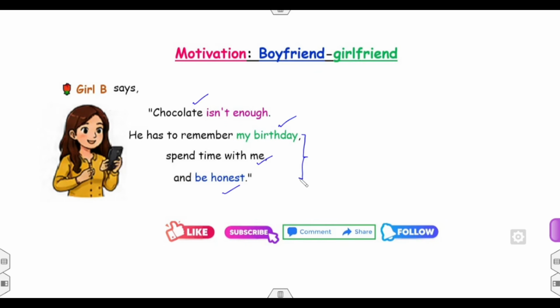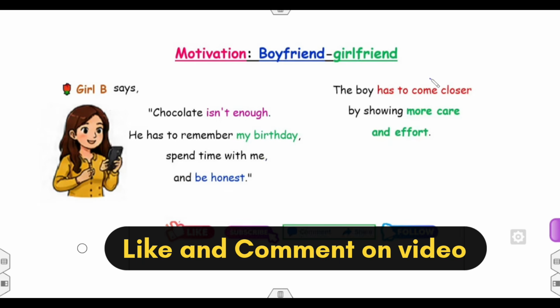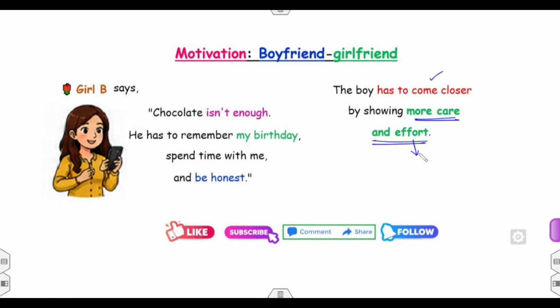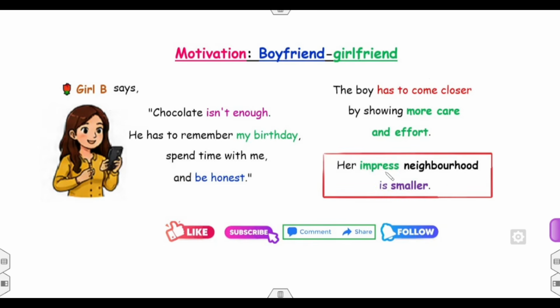What is the meaning of that? That means the boy has to come closer by showing more care and providing more effort. इतनी जल्दी से वो गर्ल बी को अपनी फ्रेंड नहीं बना सकता. He has to do some effort. इसका मतलब क्या होगा? इसका जो दायरा है वो पहली वाली गर्ल से थोड़ा सा कम है. गर्ल ए जल्दी इंप्रेस हो जाएगी, गर्ल बी जल्दी इंप्रेस नहीं होगी आपसे. Fine. That means her impress neighborhood is smaller.